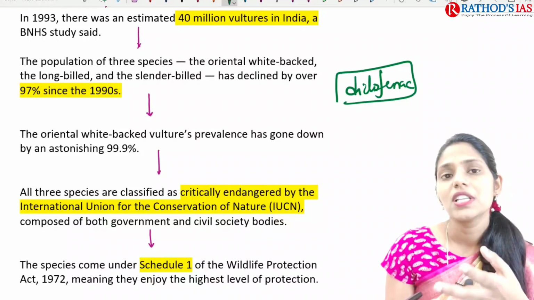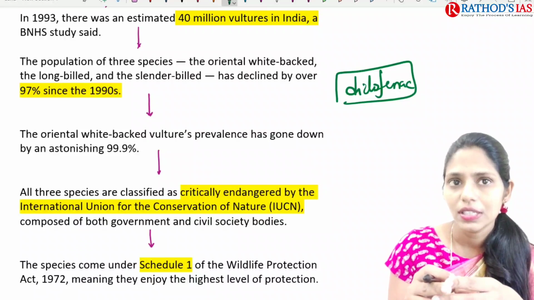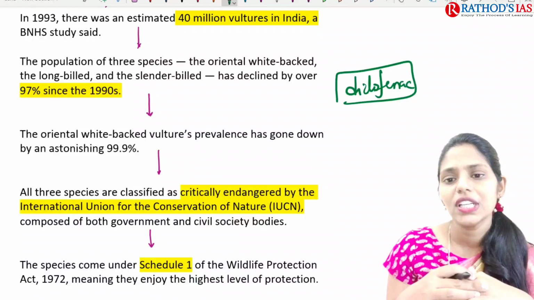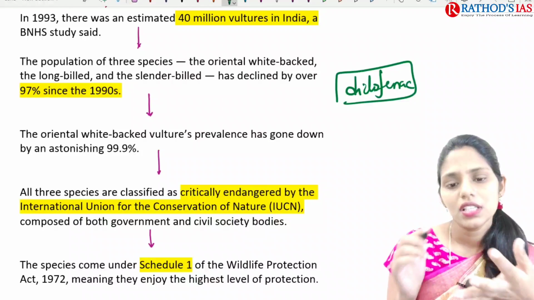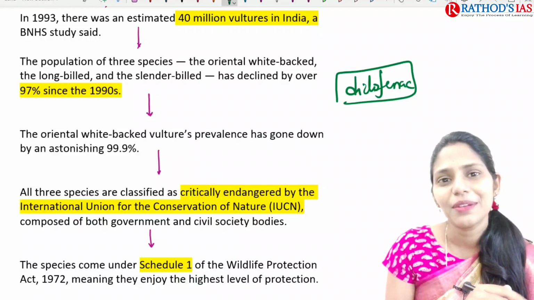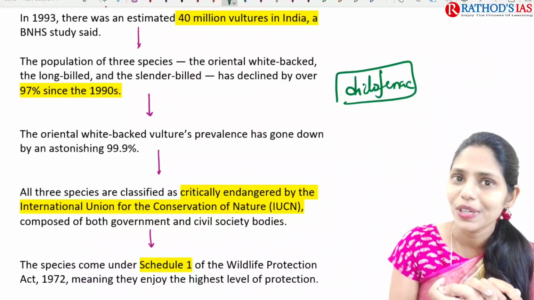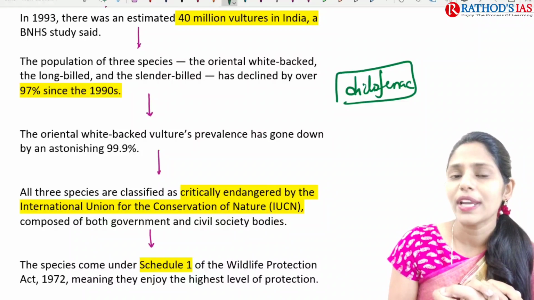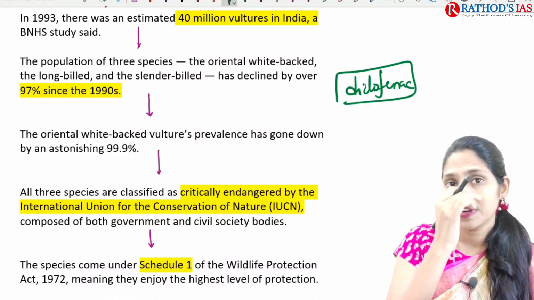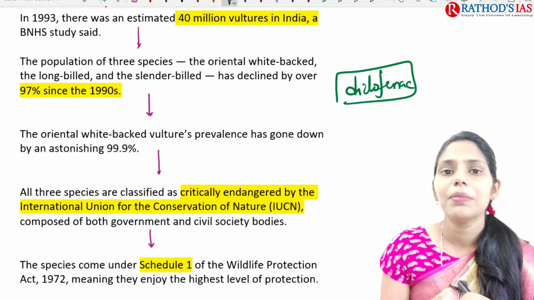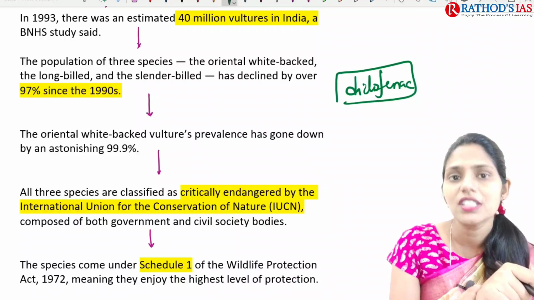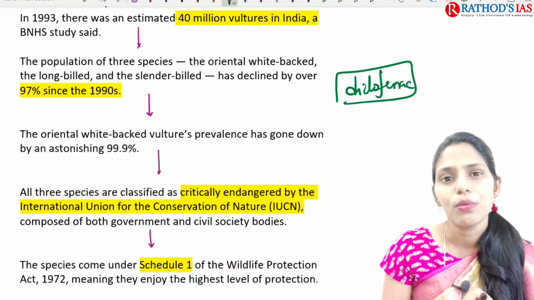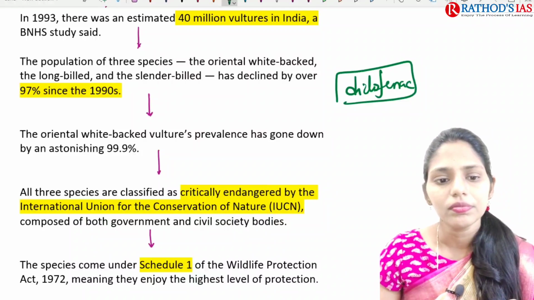As these vultures feed on these carcasses or dead bodies, whenever they take this carcass, the diclofenac enters their body. That is also called bioaccumulation. Because of this bioaccumulation, diclofenac and aceclofenac lead to kidney injury. This kidney injury is one vital reason for the decrease in the population of these vultures.